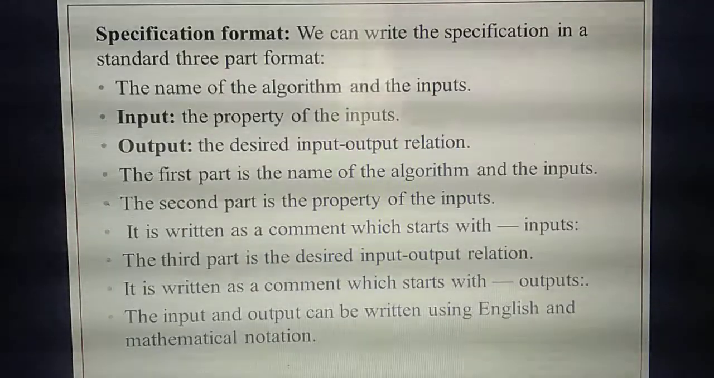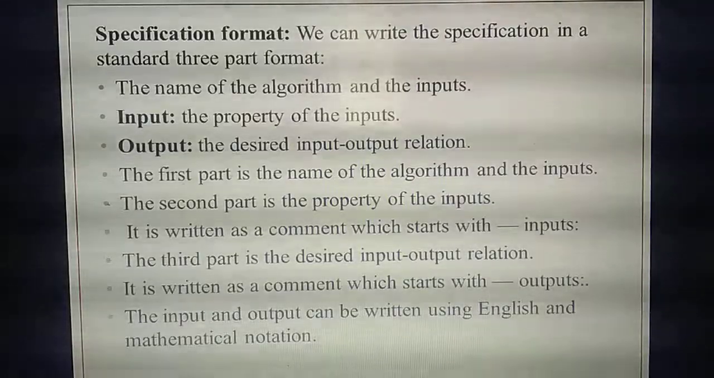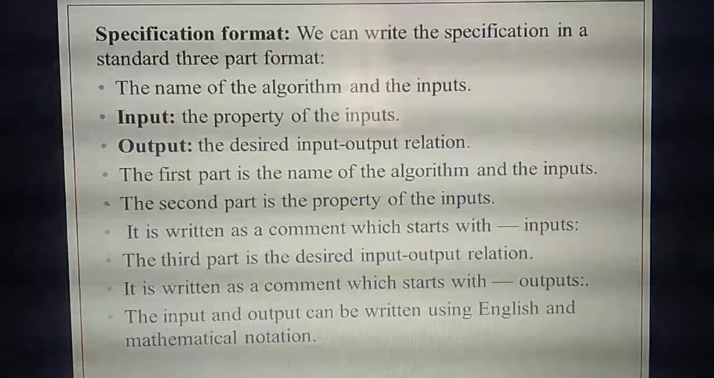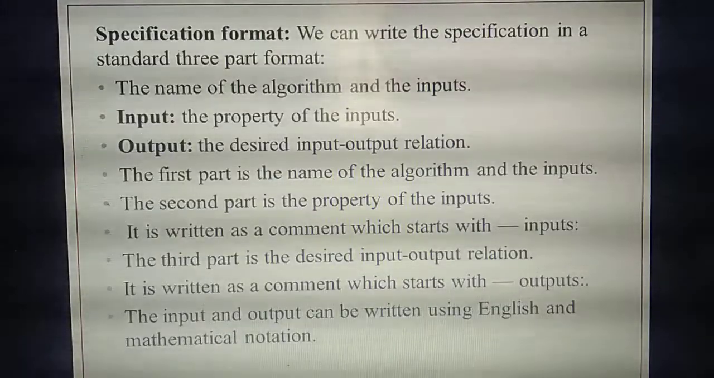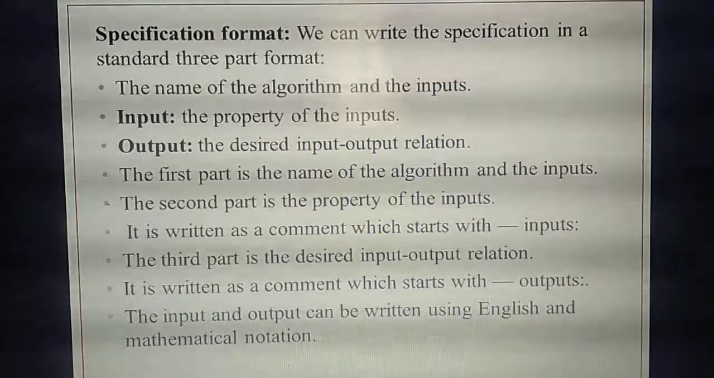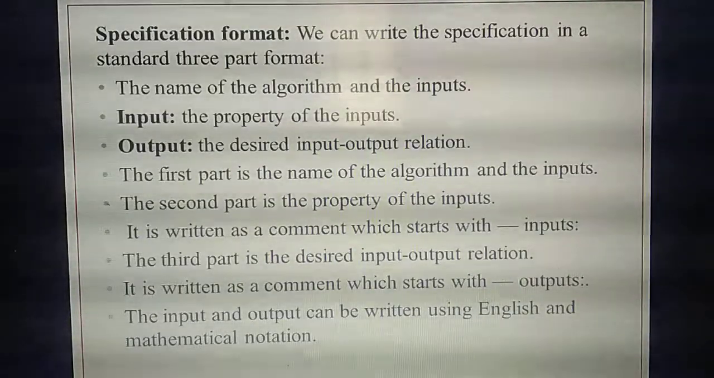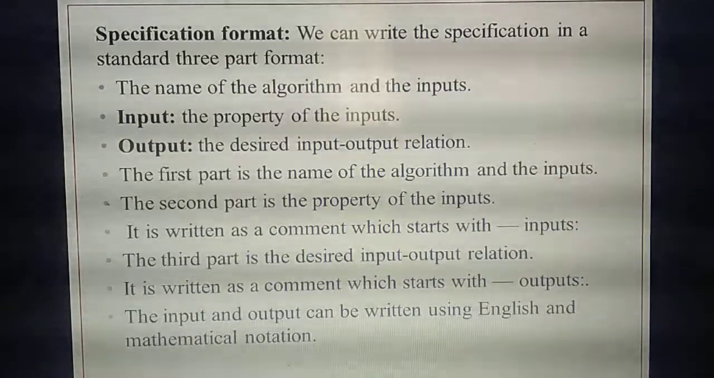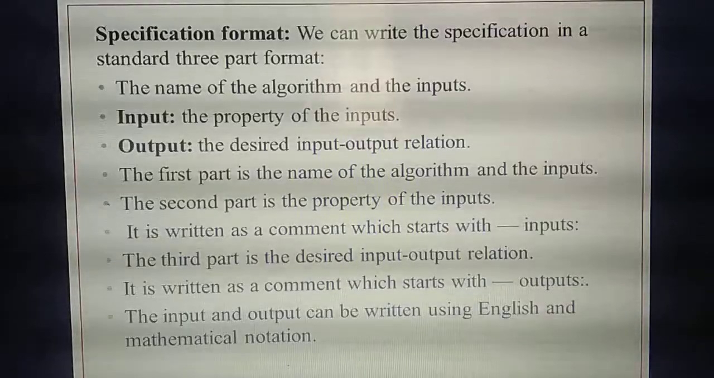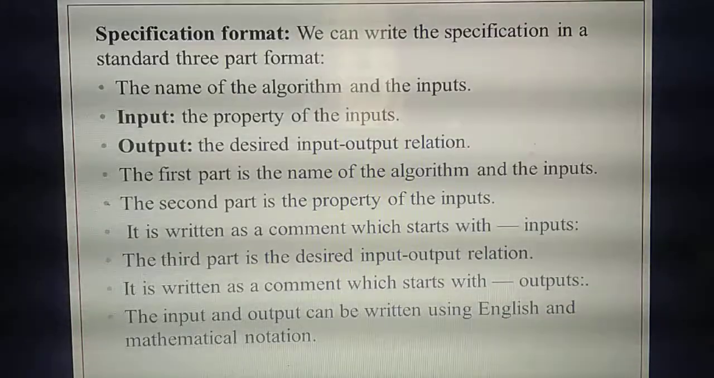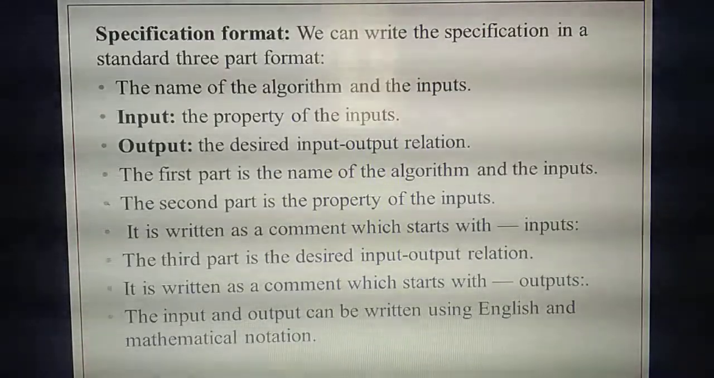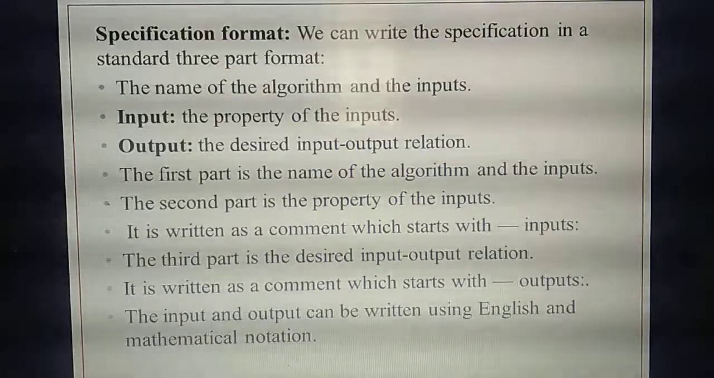Second thing, the property of the input. What property did you study in that example? A should be an integer. That's the first property. And also the value of B need not be 0, because a number can't be divided by 0. That's the property of the input. Understand? While you are studying theory, please understand the example and study, then only will you understand. So the second format is that you need to write the property of the input.